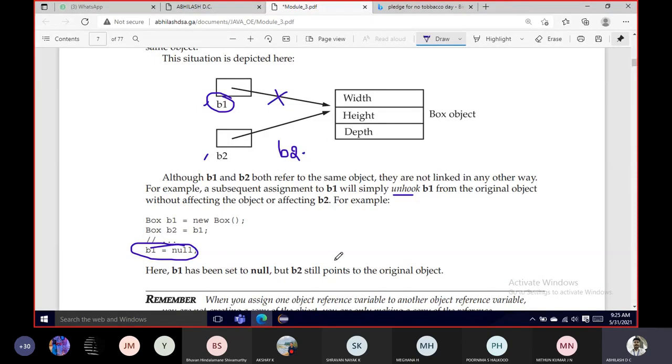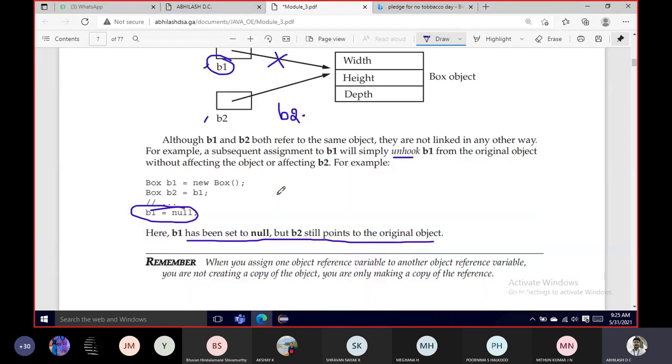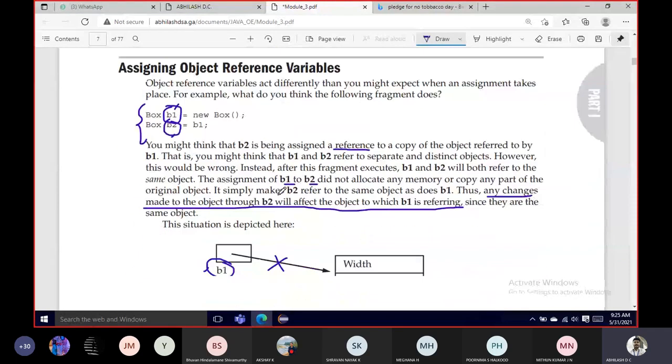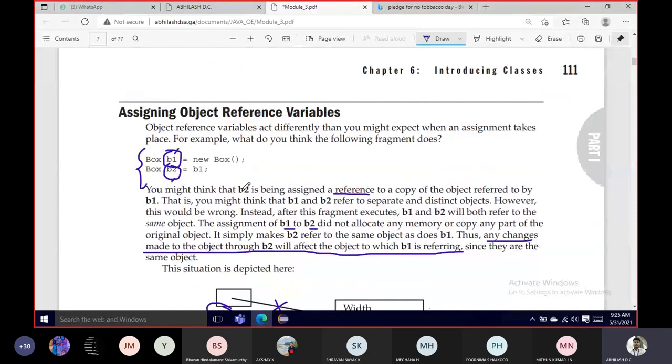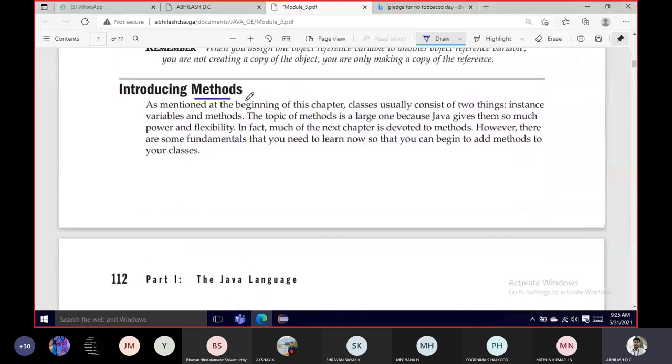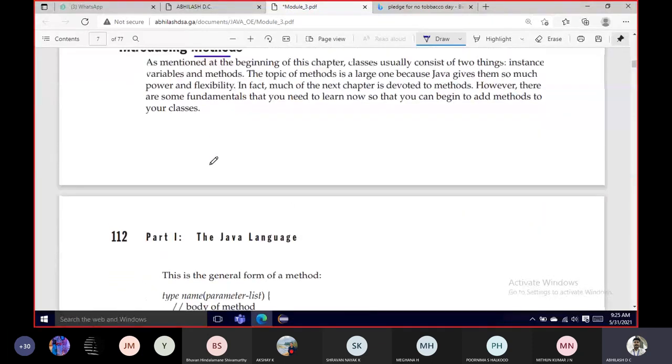Now B1 will be set to null, but B2 will still be pointing to the original object. All right, so next, after the instance variables and reference variables, we'll be looking into the methods.